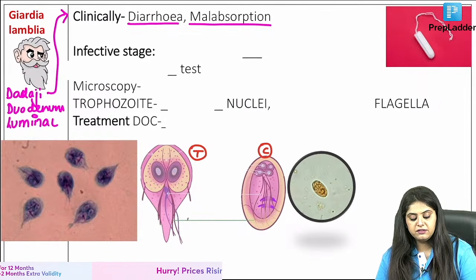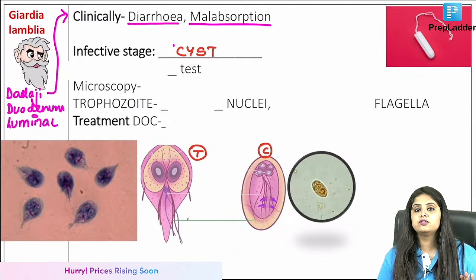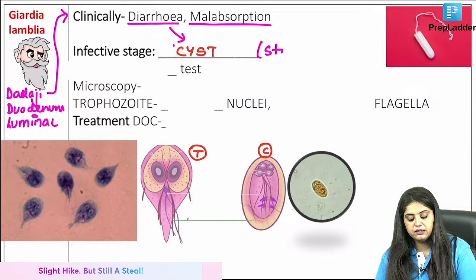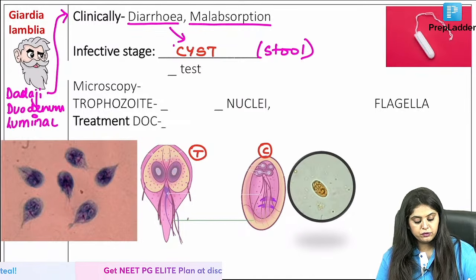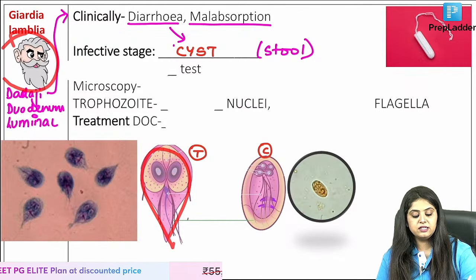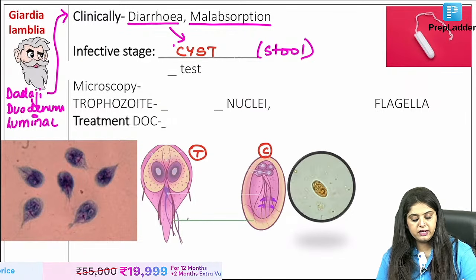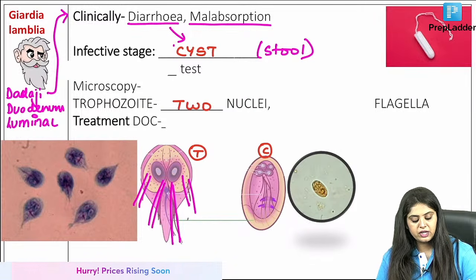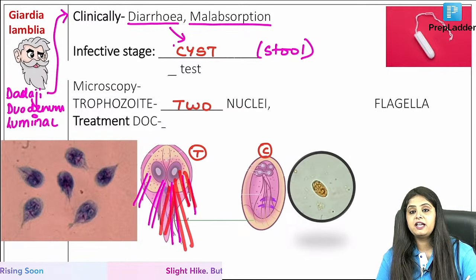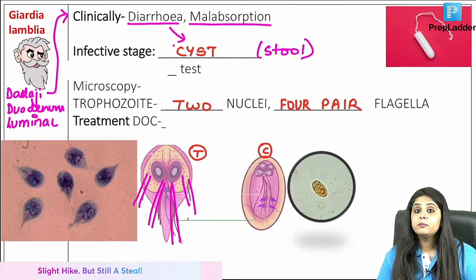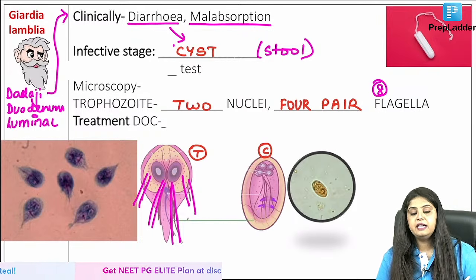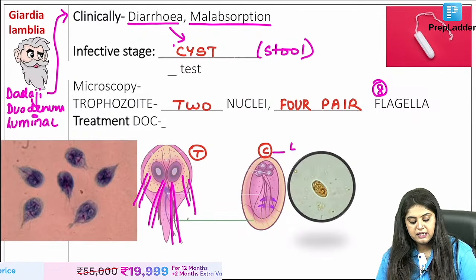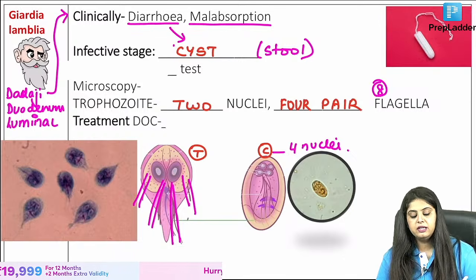So now what is the infective stage? Ma'am, you told us for everything the infective stage is going to be the cyst. Now, where is the cyst going to be seen? Obviously in the diarrhea sample, in the stool sample. Now let's look at the trophozoite. When I look at the trophozoite, I call him Dadaji. Dadaji has 2 eyes. So trophozoite has how many nuclei? Trophozoite is going to have 2 nuclei. Some people say Dadaji looks Chinese after this. How many pairs of flagella? 4 pairs of flagella, which means a total of 8 flagella. This was the trophozoite. What about the cyst? How many nuclei are present in the cyst? There are 4 nuclei present in the cyst.